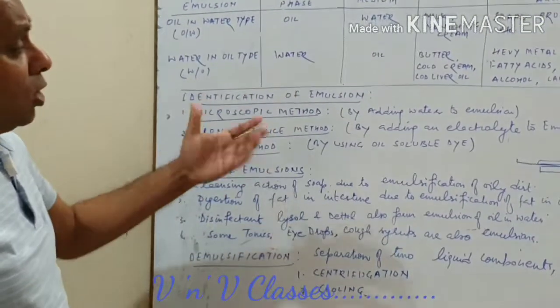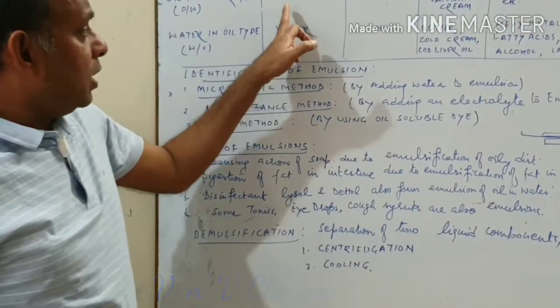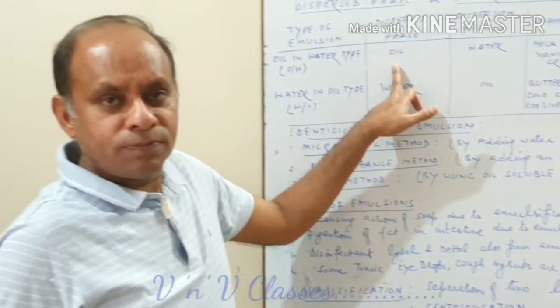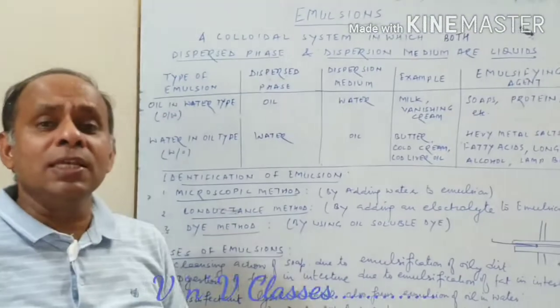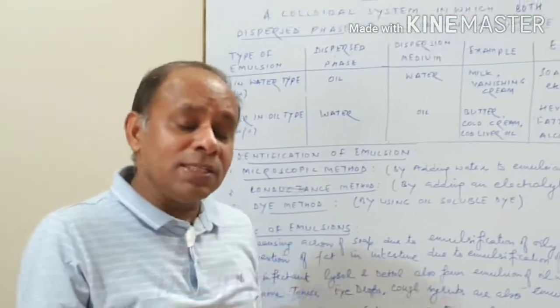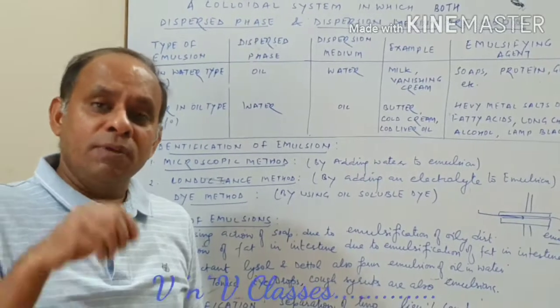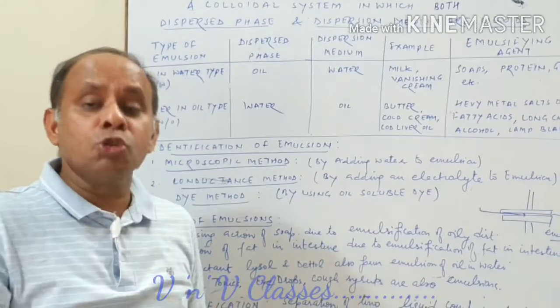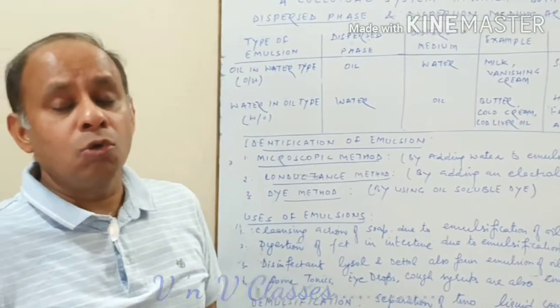So remember, because the difference is there, this soap helps in the formation of emulsion. I just want to tell you, this property is only used in cleansing action. You know, when we do a cleansing action, we take some dirty cloth, we dip it into the water, we add the soap to it. We make a soap solution, and then we can add the cloth into it.